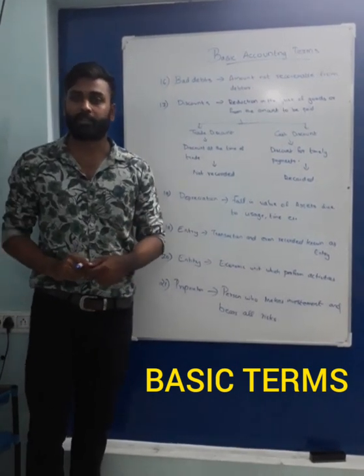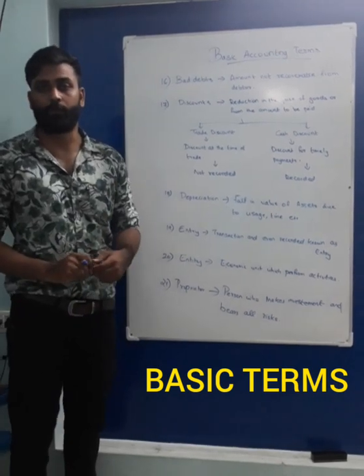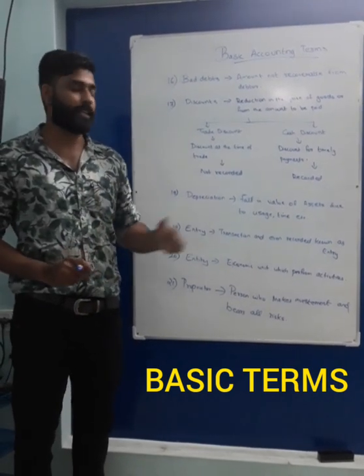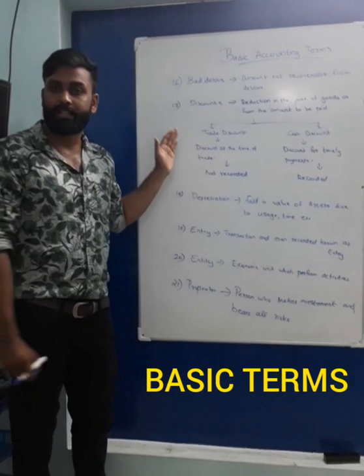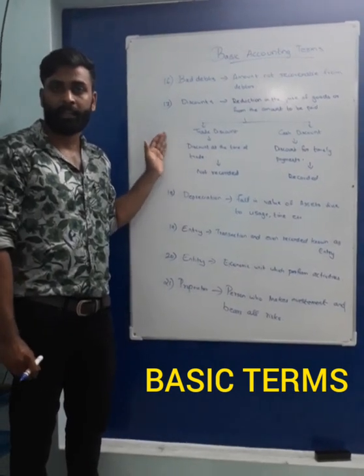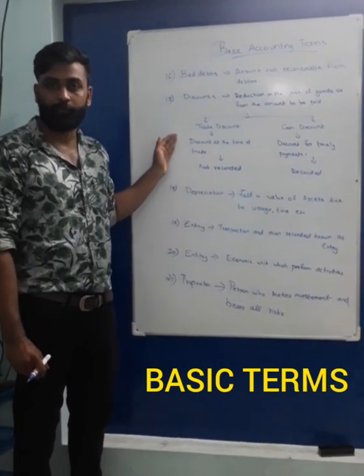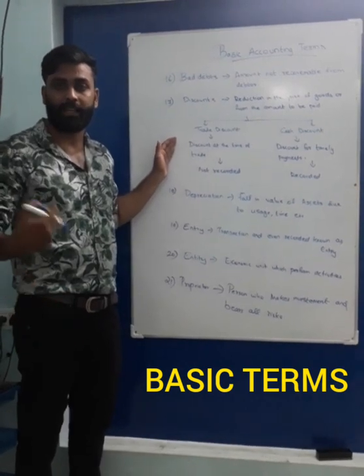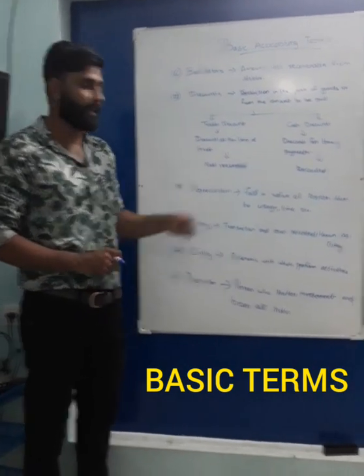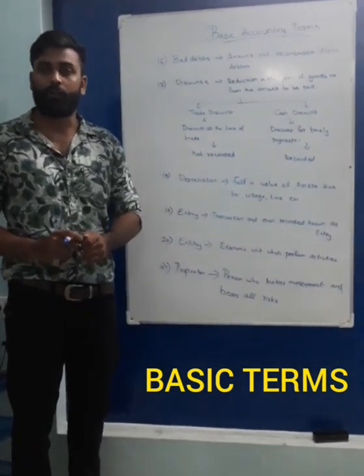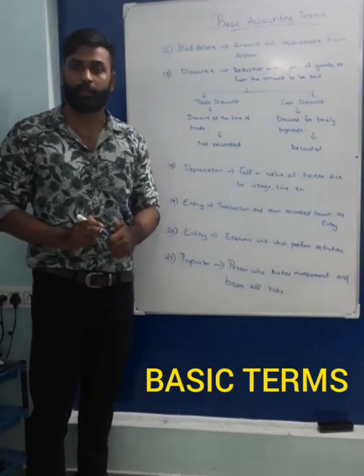So I repeat, trade discount means the discount we receive or give at the time of buying and selling itself, and it is not recorded in the books of accounts.